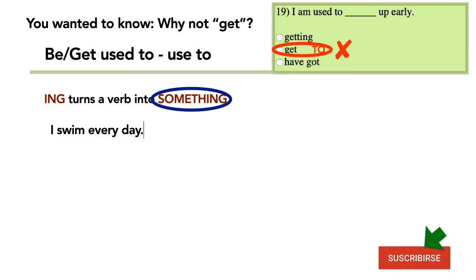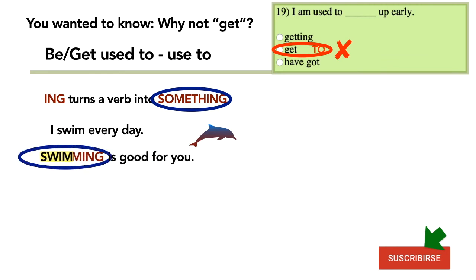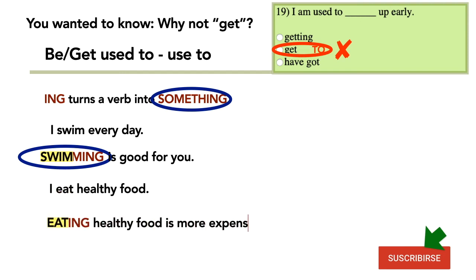For example, I swim every day. The verb swim is an action, clearly. But if I don't want to talk about the action, I want to talk about the thing, the activity, the concept of swimming, then I use the -ing to turn the verb into a concept, a noun, a subject. Swimming is good for you. The same with the sentence, I eat healthy food. Using the -ing, I can transform the verb to eat into a thing, a concept. Eating healthy food is more expensive.